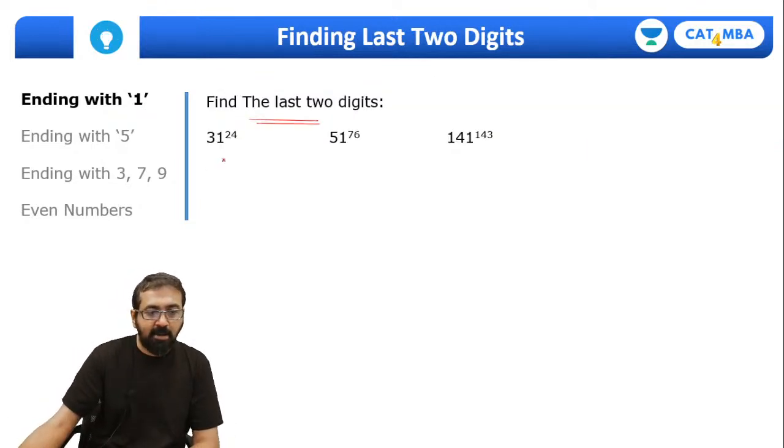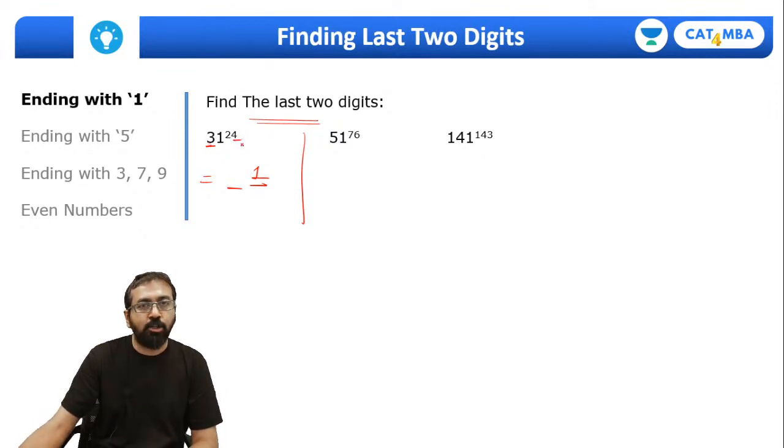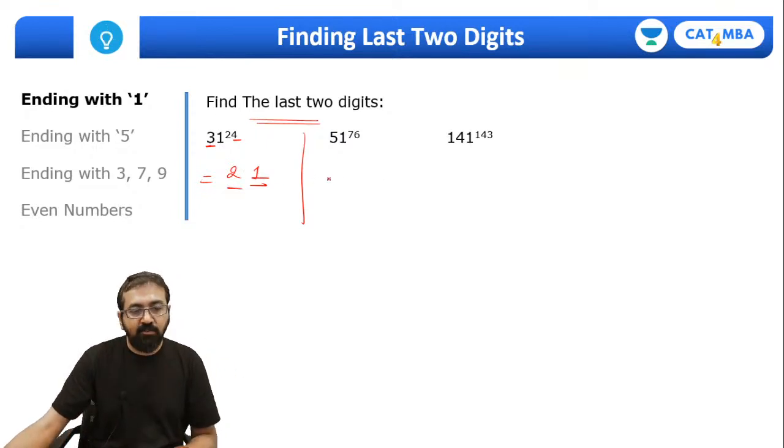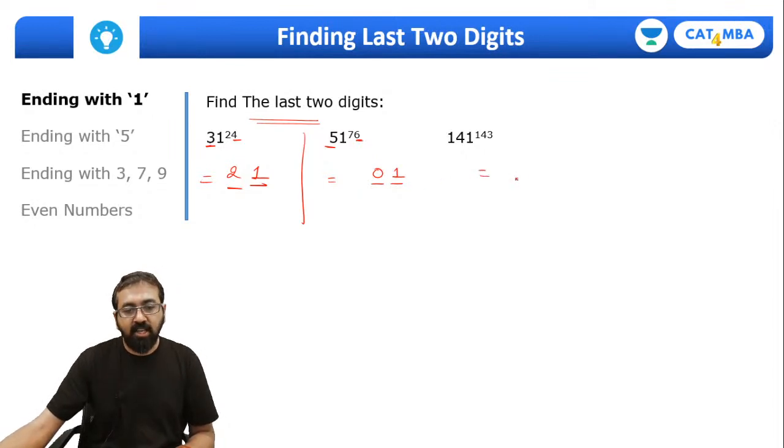So let's understand with an example. What is the last two digits of this number? The last digit is as usual 1, and for the second last digit, multiply the tens digit of the base with the units digit of the power. 3 4s are 12, so take 2 over here. Same way, what will be the last two digits of this number? Of course, the last digit is 1. Multiply 5 with 6, it's 30, so the 0 goes here. Same way, the last digit over here will be 1. Second last digit, 4 with 3. 4 3s are 12, so the 2 goes here. So again it will come out to be 21.